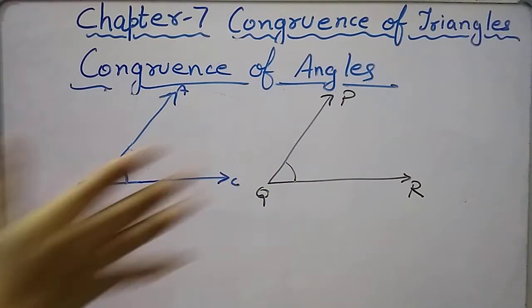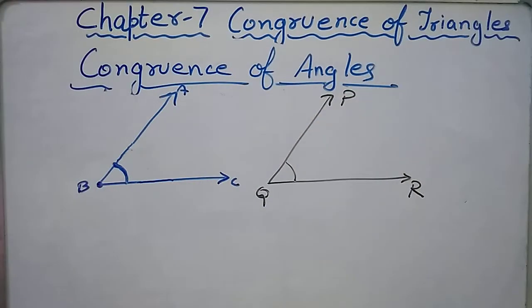We will put the tracing paper over it, trace the angle PQR, and then put it over angle ABC. If they overlap each other, that means they are congruent in nature. And if they do not overlap each other, they are not congruent in nature.